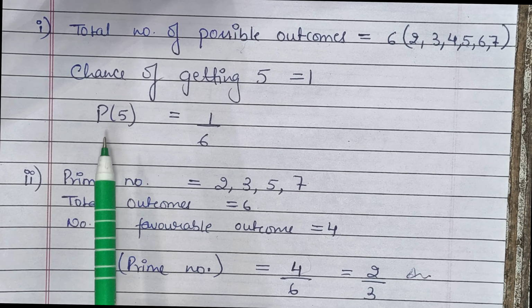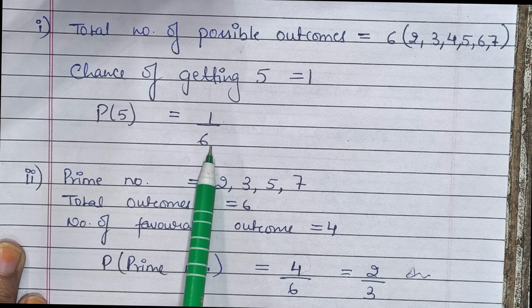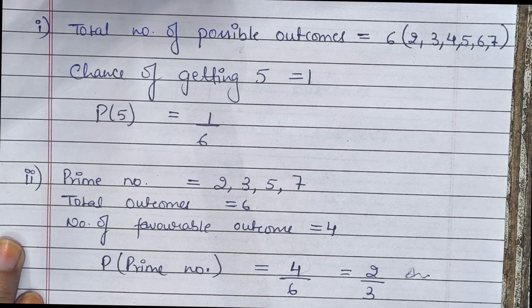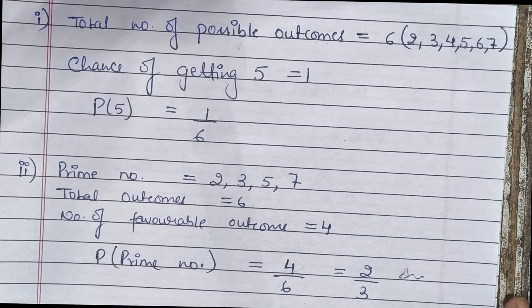So the probability of getting a 5 is the favorable outcome, that is 1, upon the possible outcomes, which is 6. So the probability of getting a 5 is 1 upon 6. Next is a prime number. Probability of getting a prime number. How many prime numbers do we have?